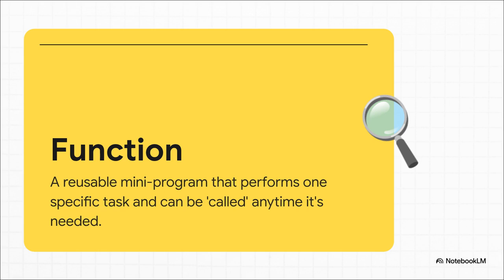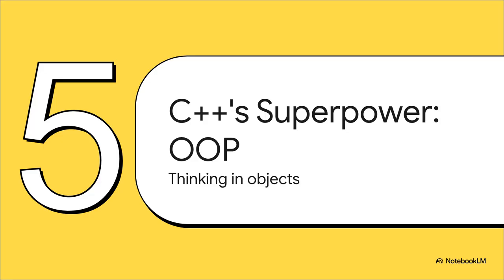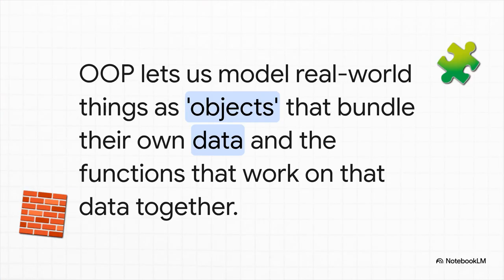But as projects get really big, even this isn't quite enough. You start to lose track of which functions are supposed to work with which data. We need an even better way to bundle things together. And that brings us to the idea that truly makes C++ a powerhouse for building huge, complex software. We're about to move beyond just writing lists of instructions and start thinking in a completely new way about how our code is structured. And that new way is called object-oriented programming, or OOP for short.